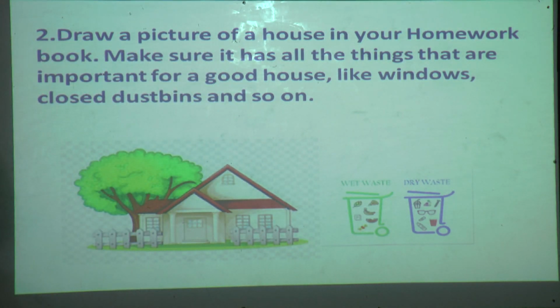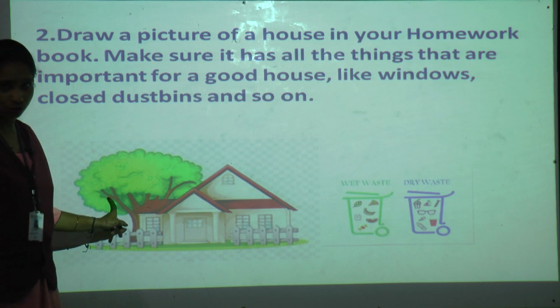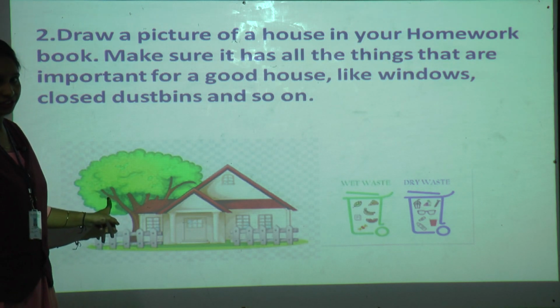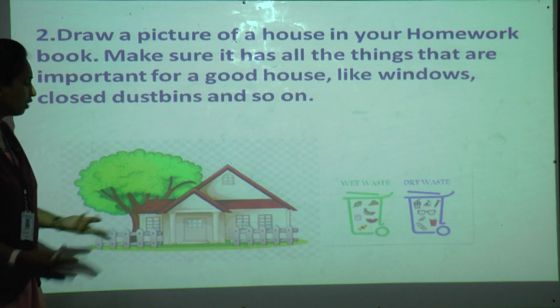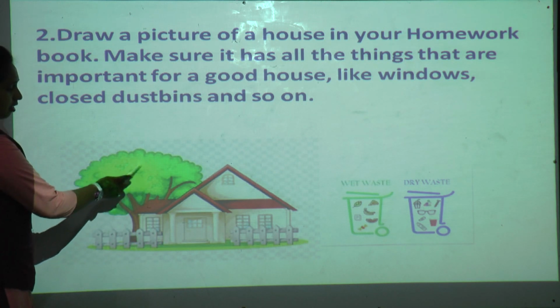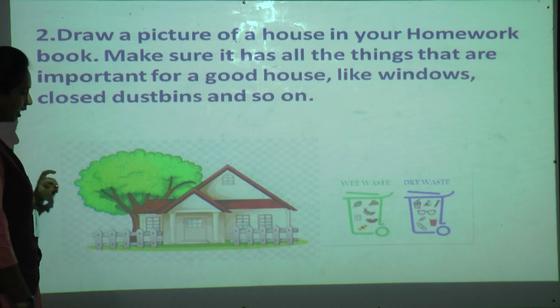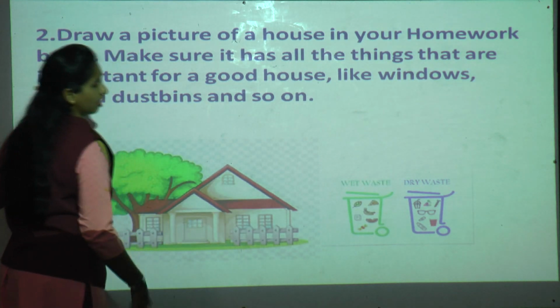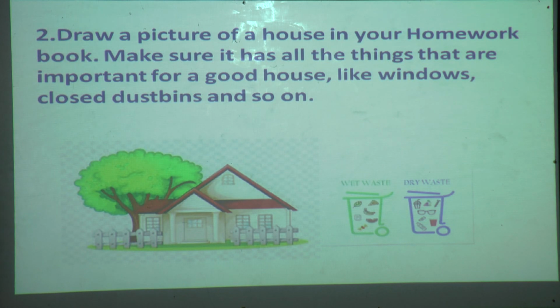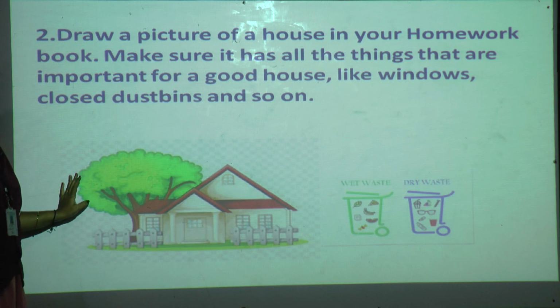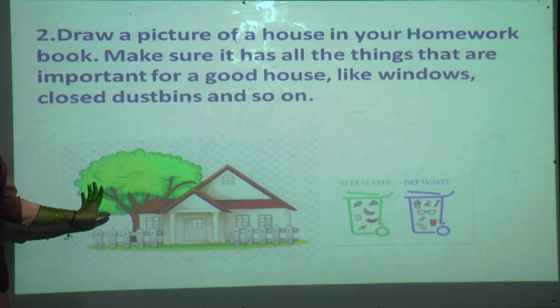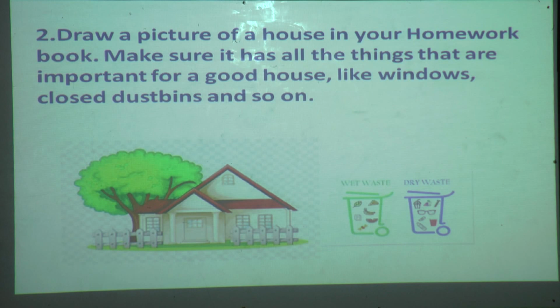See, a good house requires trees also. As I told you, plant trees around your house. So you can draw them. I have taken one picture of the back side of the house. You can take the front side also, all around your house. In this way, on one page you are going to draw. And if possible, color it also. Just imagine your own house, how a good house should be, and just draw it.